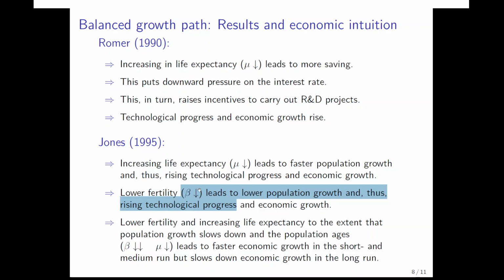Now that's a pure long-run effect that materializes on the firm side of the economy. But during the transition to the balanced growth path, we also have similar effects as in the Roma model. And that's when we, for example, make a calculation on the effects of lower fertility and increasing life expectancy to the extent that population growth slows down. So where fertility decreases by more than life expectancy increases, where we would have a decrease in population growth in the long run, but as we will see in a simulation, we have an increase in economic growth in the short to medium run.